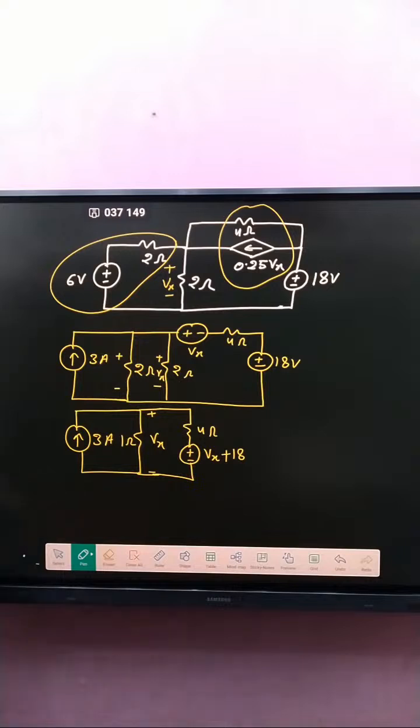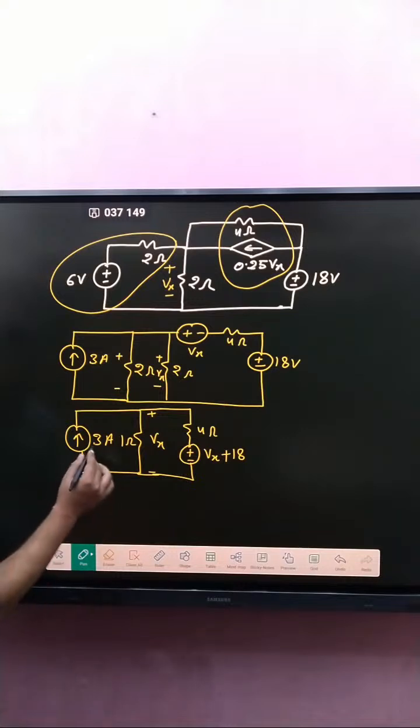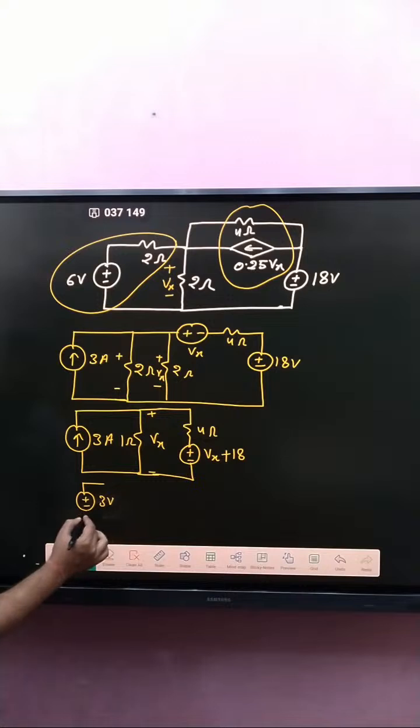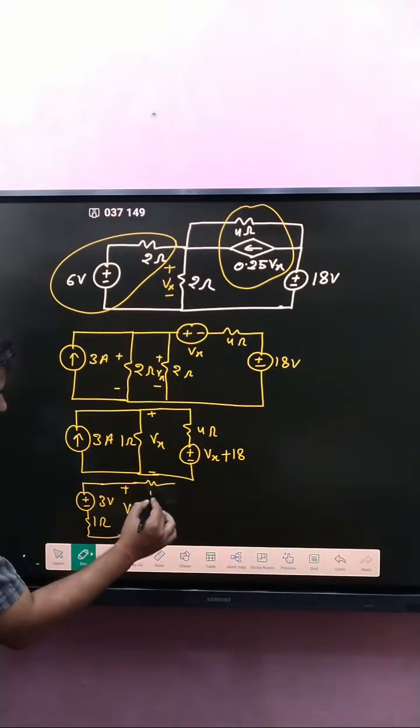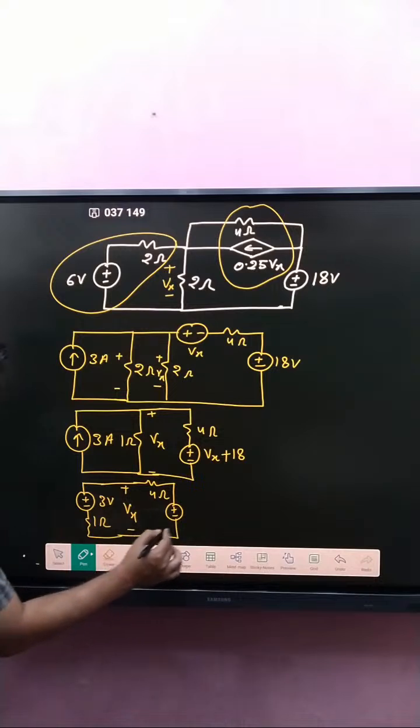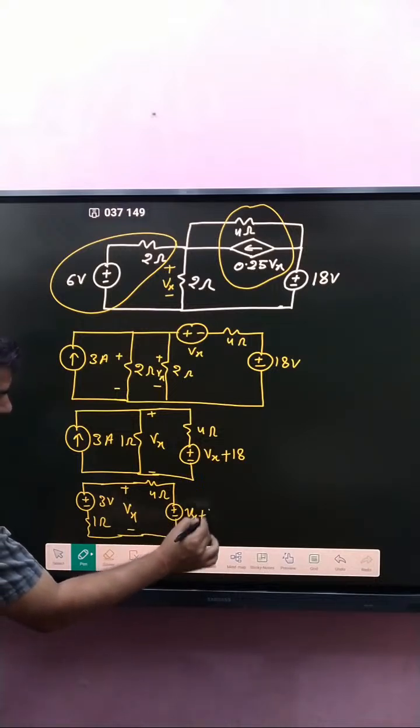After that, if this current source is converted into a voltage source, then we got polarity plus minus, 3 into 1, that is 3 volt, and whatever resistance, that is 1 ohm, and our motto is to determine Vx corresponding to that one. And here 4 ohm, and here plus minus Vx plus 18.